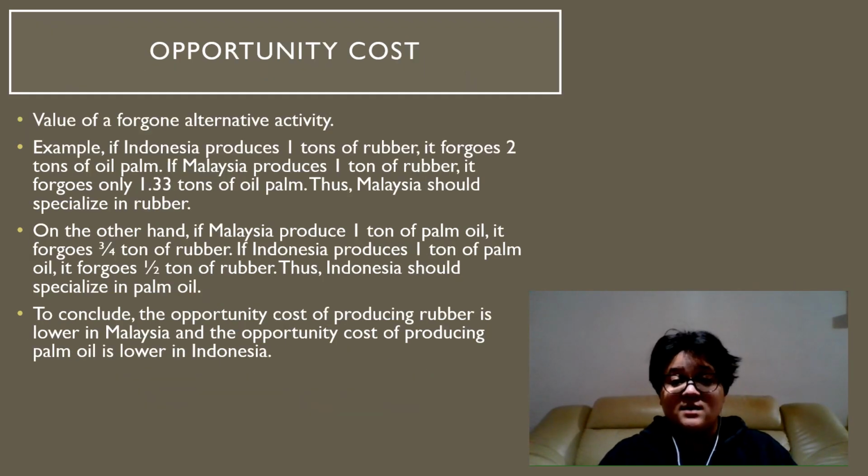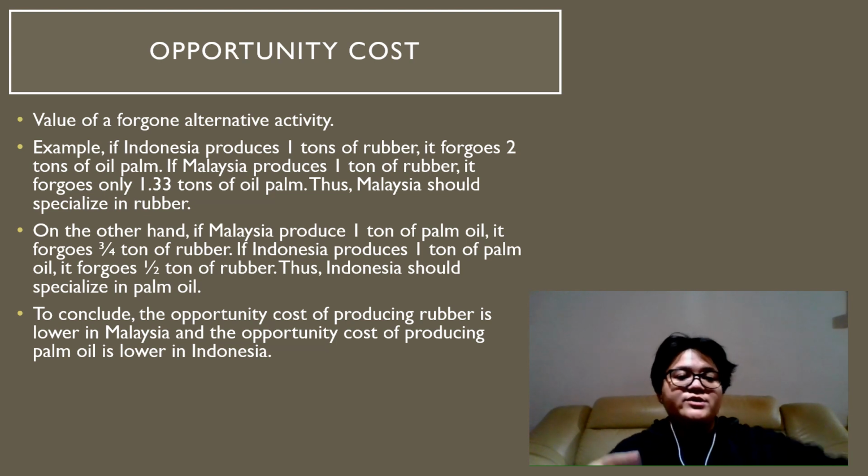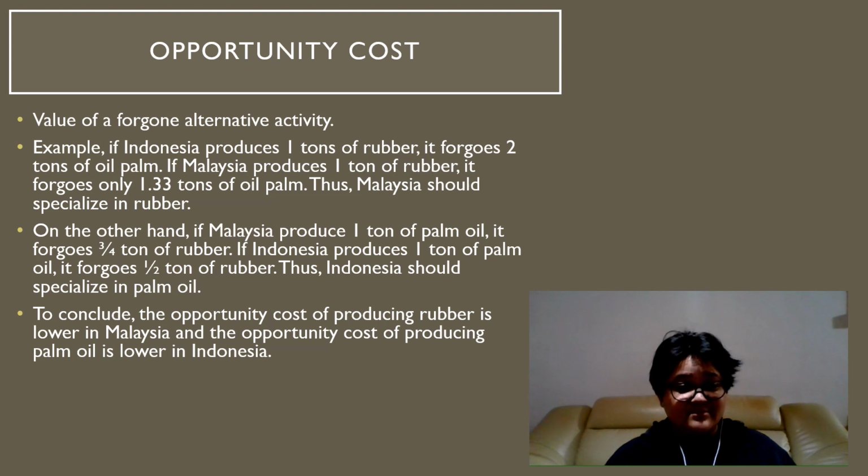An opportunity cost is the value of a foregone alternative activity. In the previous example, if Indonesia produces 1 ton of rubber, it forgoes 2 tons of palm oil. However, if Malaysia produces 1 ton of rubber, it forgoes only 1.33 tons of palm oil. Thus, Malaysia should specialize in rubber, right?